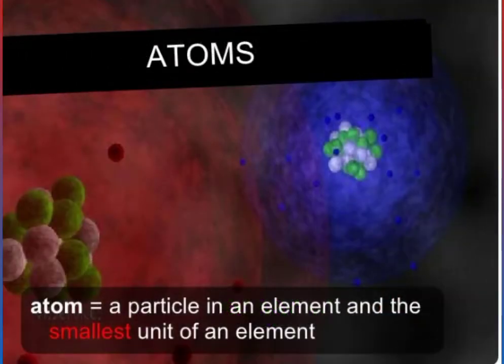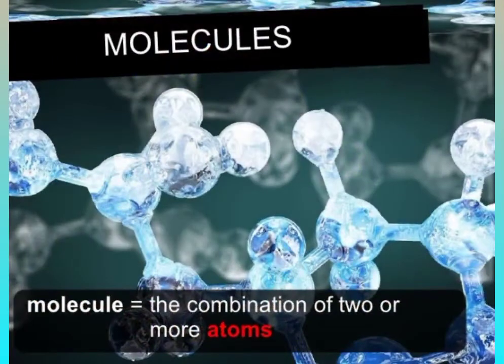Next one is atoms. An atom is a particle in an element and the smallest unit of an element. Means atom is the smallest unit of an element and atoms combine and form an element. Next one is molecules. A molecule is the combination of two or more atoms. Means when atoms join together, then they form a molecule.